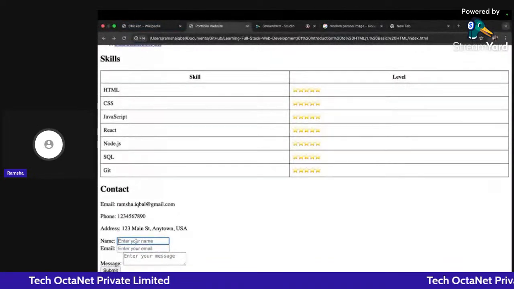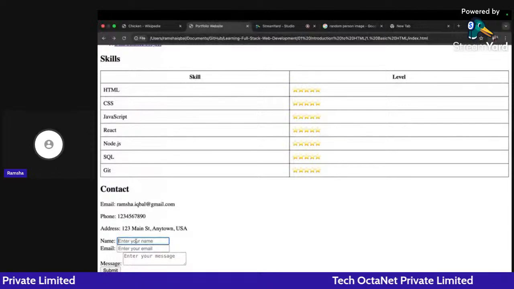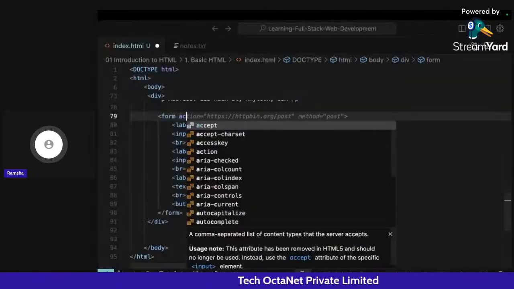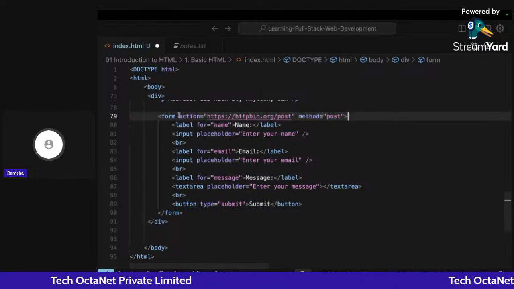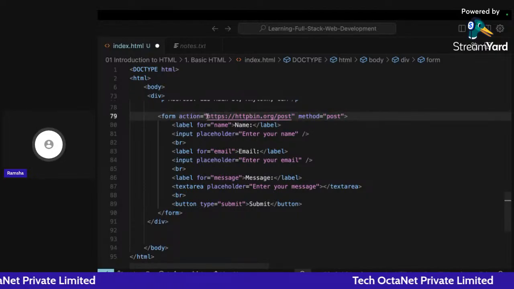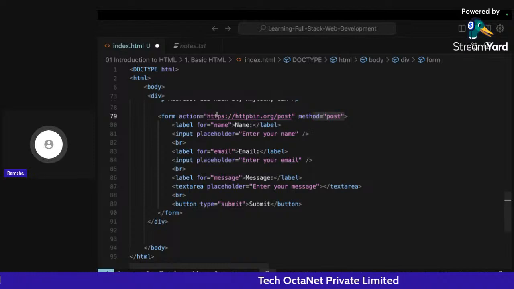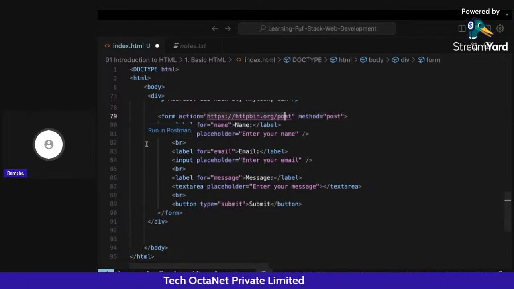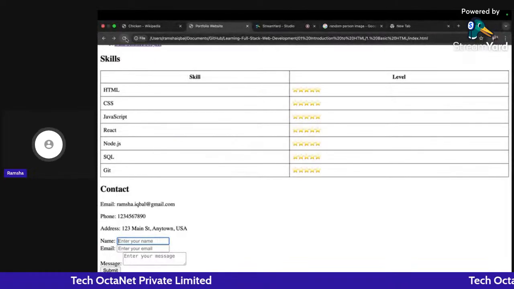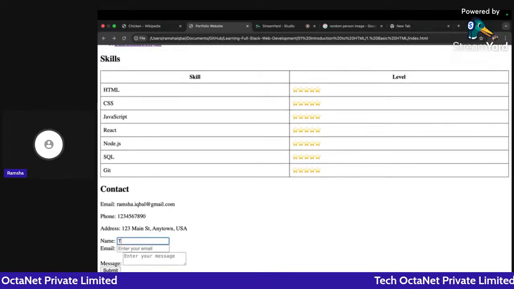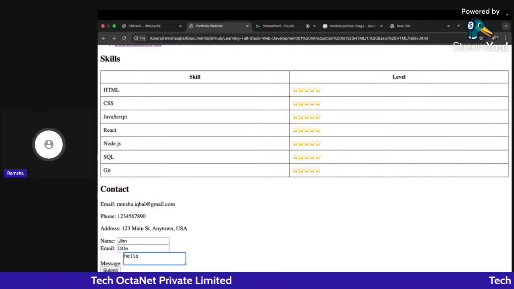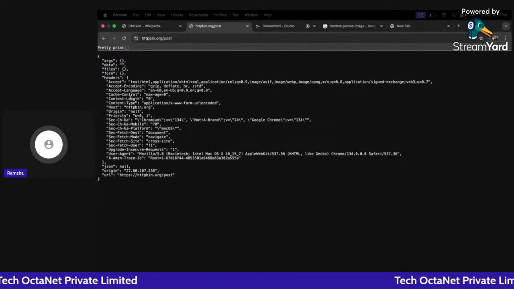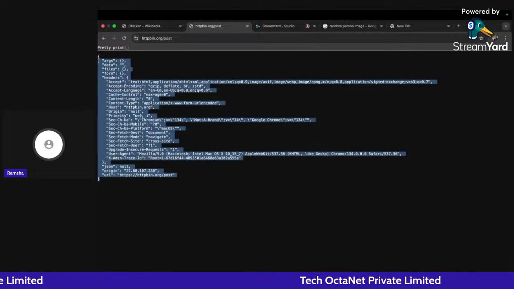Now, what we have to do is decide where we have to send these details. We can add an action to the form, and this will say that I have to post all of these details to this particular URL. So when I do this, all of these details will be posted to that URL. If I write the name John Doe and the message hello, and click on submit, all of these details will be submitted to the URL.